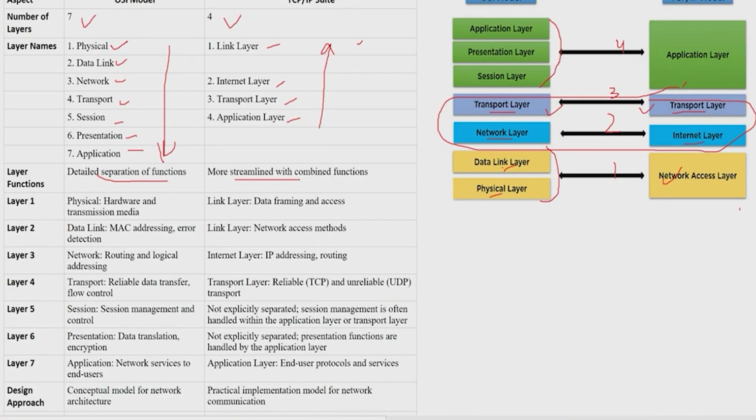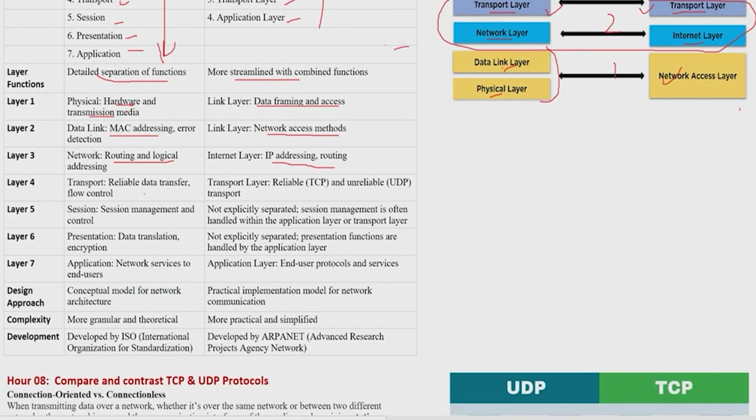OSI has a detailed separation of functions, but TCP/IP is mostly simplified into combined functions. We are putting functions here combined. That is why TCP/IP is combining things and OSI is explaining things. This one is related to hardware and transmission media, and here we are at framing, just understanding the framing, Ethernet technology and all. This one is called MAC address, and here we are calling it network access. Here we are dealing with routing, and we are routing here, IP addressing. Same functionality.